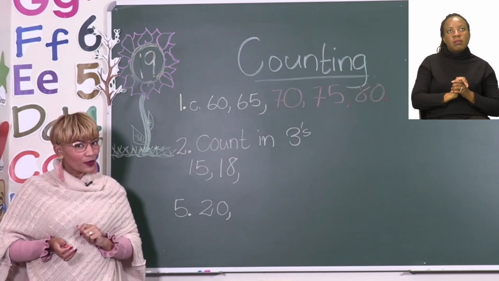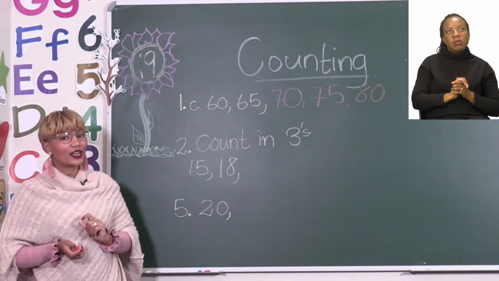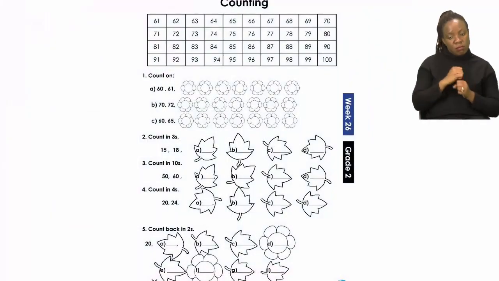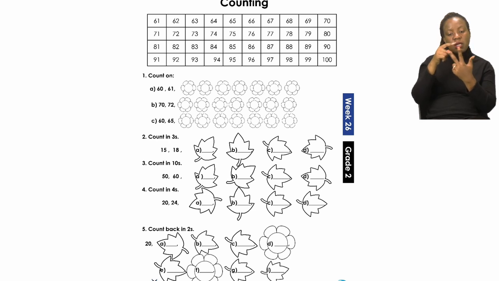But before we complete the activity, let's quickly go back to page 19 and have a look at number 2. Number 2 says we have to count in 3s. So we are going to do one example together as well.